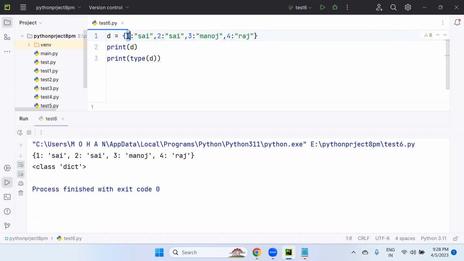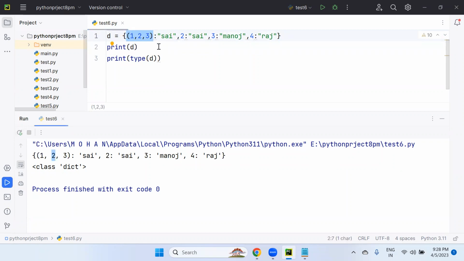But in the key position, if I take a tuple with multiple elements like 1, 2, 3, round brackets, tuple. Is this allowed in the key position, tuple data structure? Yes. But look at this. The moment I give square brackets, the square bracket representation is what? List. Is a list allowed as a dictionary key?